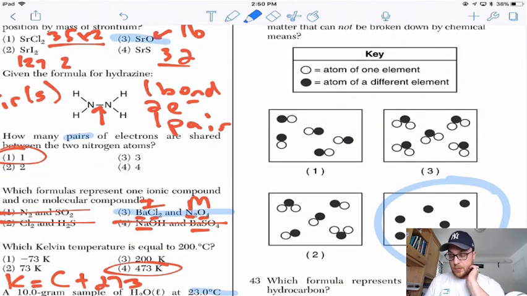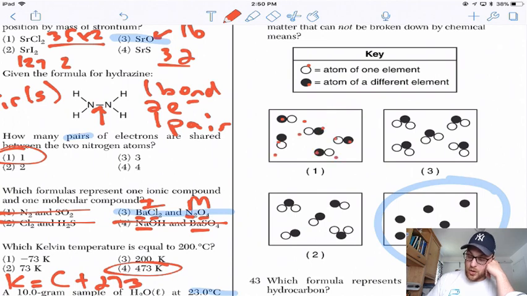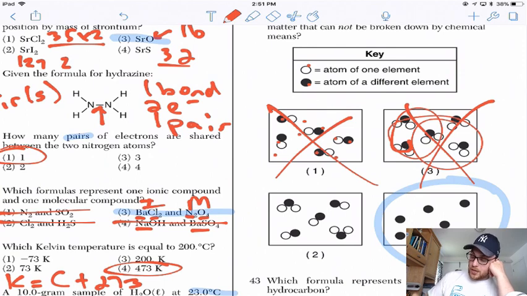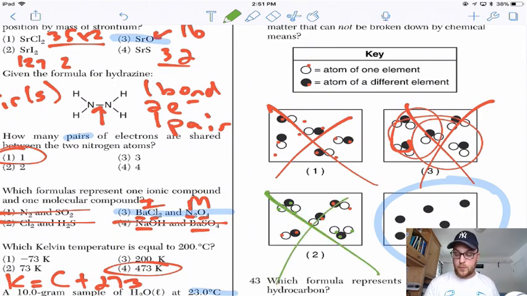So, luckily this one's kind of easy. Clearly that's the only one that's an element because it's not bonded to anything. But let's go over the other ones and why they're wrong. So everything in answer choice 1 is a compound because it's two different atoms bonded together and they're all the same compound. They're all black, white, black, white, black, white, black, white. So no. 3 is also a compound and they all kind of look like water. So again, they're two different atoms bonded together and they're all the same. So no. And then 2 is a mixture of compounds because we have this compound here and these compounds. Kind of looks like something mixed with water, so no. So answer choice 4, only element.